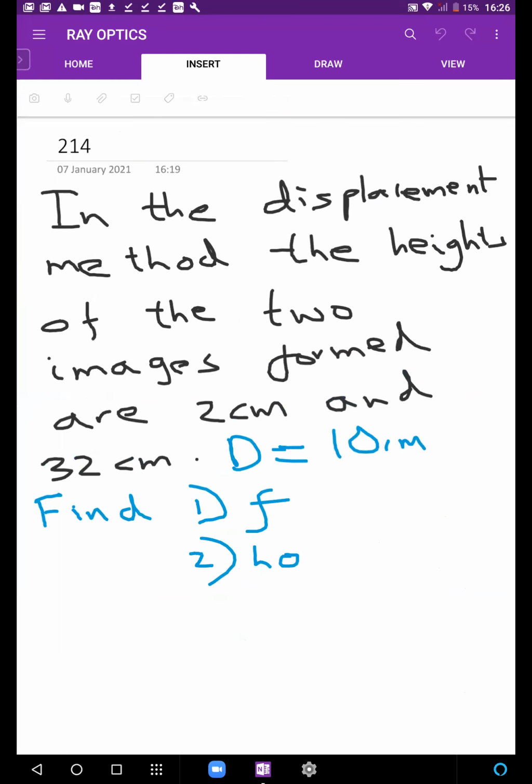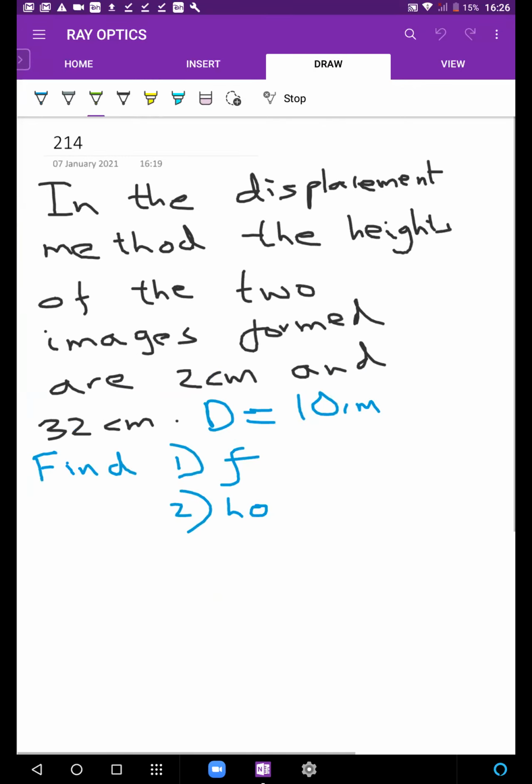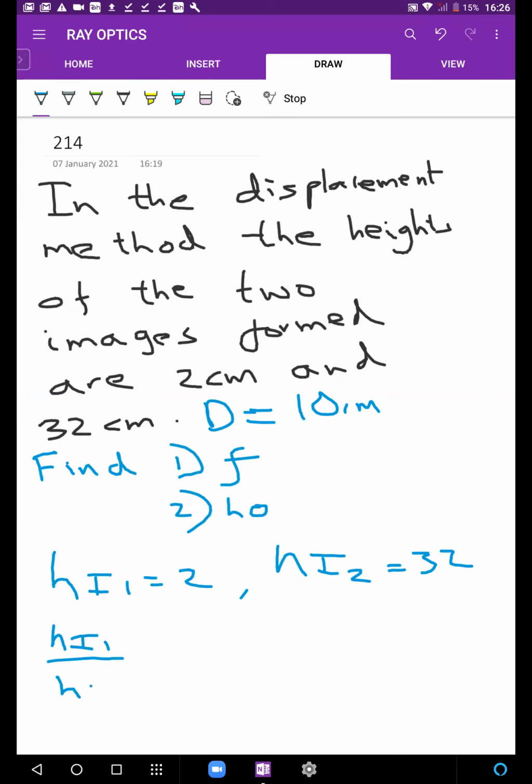उतने information से तुम सब कुछ कर पाओगे. ठीक है? तो जैसे यहाँ पे we know कि if I need to get my focal length, what am I getting in the question? Okay, I'm saying hi1 is 2, hi2 is, again, it doesn't matter what you call I1 and I2. Remember, they're all interchangeable. hi1 is 2, hi2 is 32. And then iska ratio, we know ki when I divide them, then hi1 by hi2, we know is x2 square by x1 square.